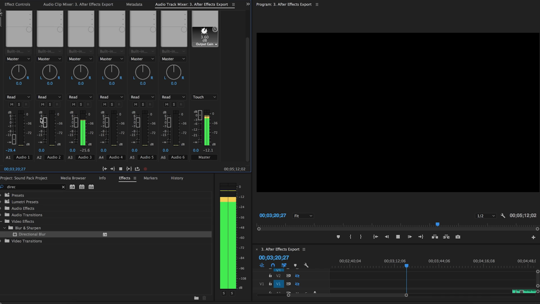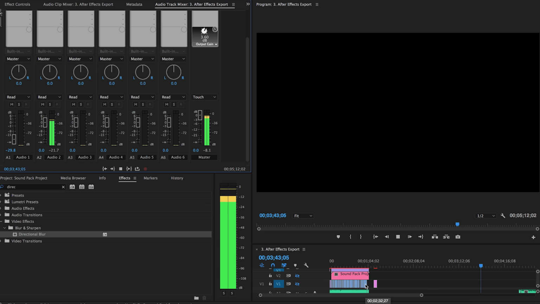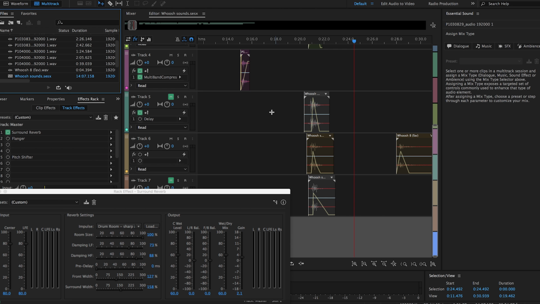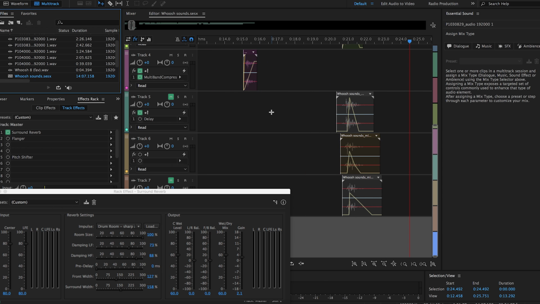A few more things you can do is you can mess with the individual audio levels for your tracks. If you have a song that's really loud, you can drop that song down. And what that will do is if your music track is dominating in the audio, it will bring the levels of that down so that your sound effects can emerge more and have more of a presence in your audio track. I think the quality of these sound effects are really nice because you have that underlying bass tone too that really adds that rumble to your sound effects and emphasizes whatever transition you're putting your sound effects to.